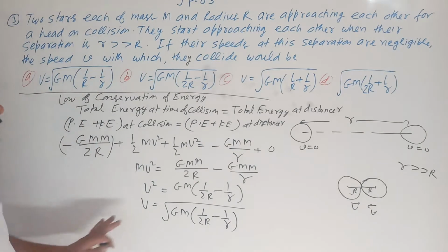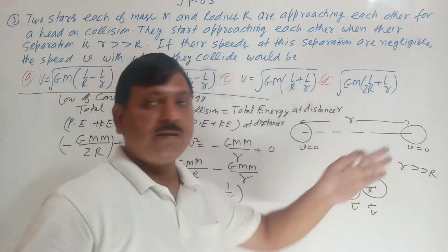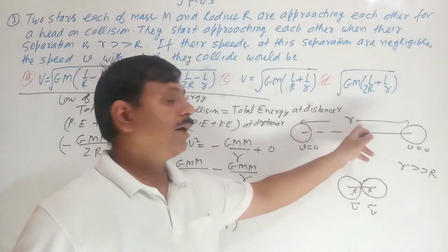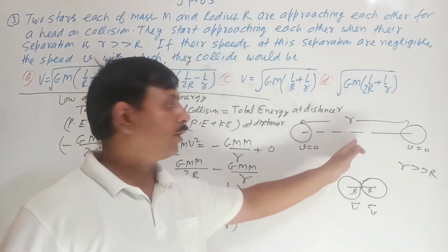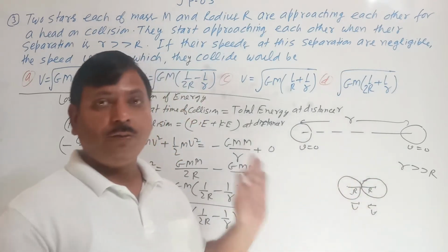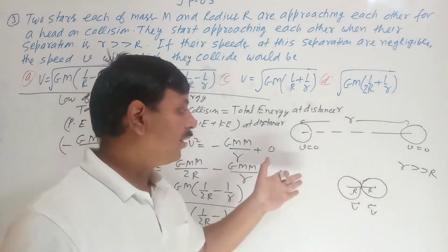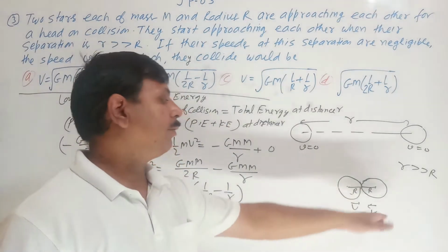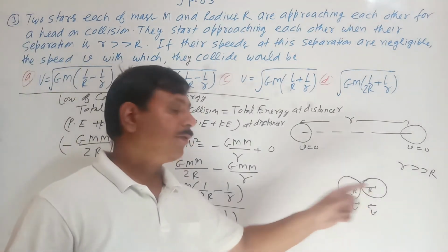So see here, what we have applied: at the time of separation r, the total potential energy and total kinetic energy, the total energy, and when they collide, at that time what will be the potential energy. For potential energy you have to take the distance from center to center.